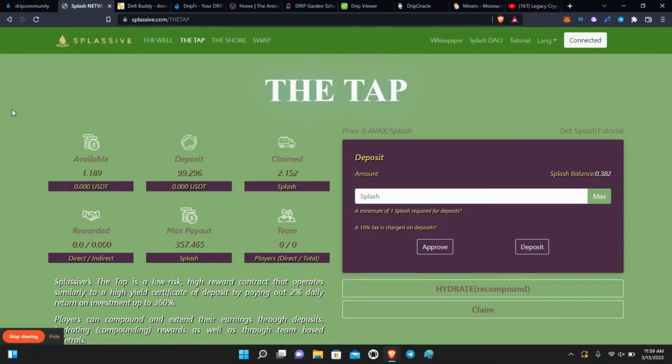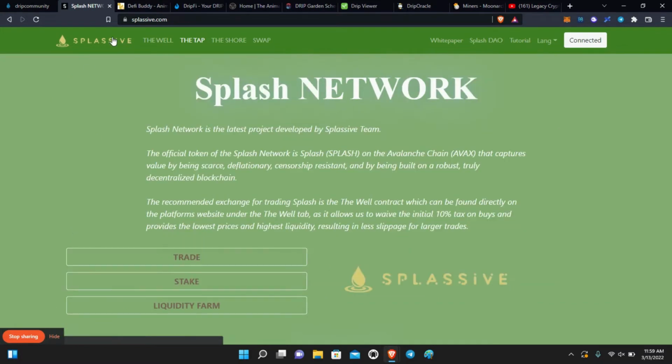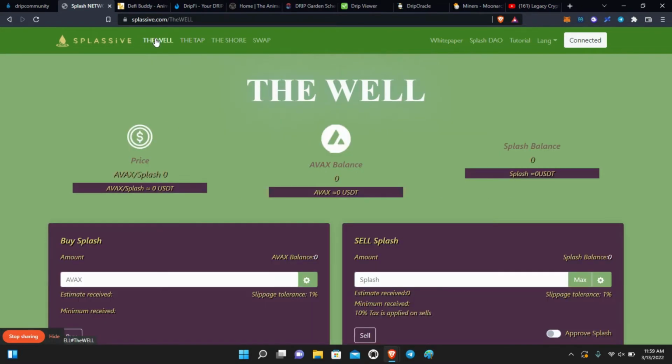Now let's talk about the differences. Difference number one, again, it's on the Avalanche blockchain. Drip is on the Binance Smart Chain. That's difference number one. Difference number two, when you go here to the well. No, I was right.